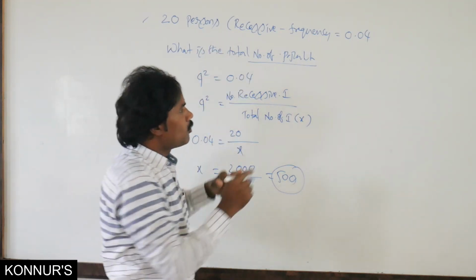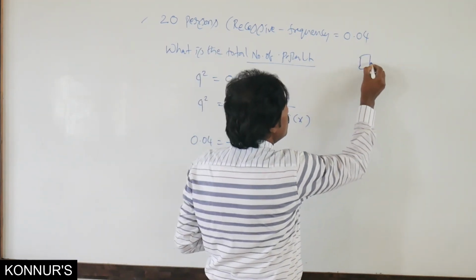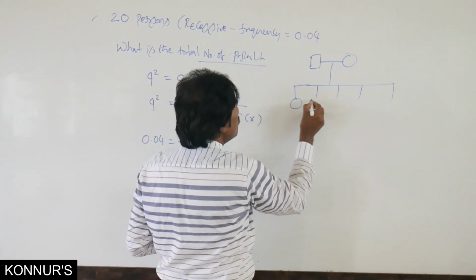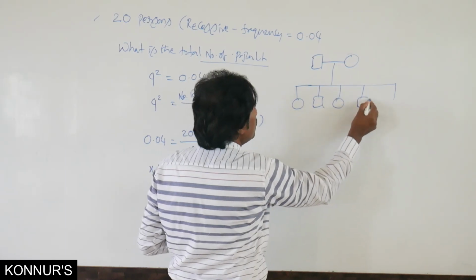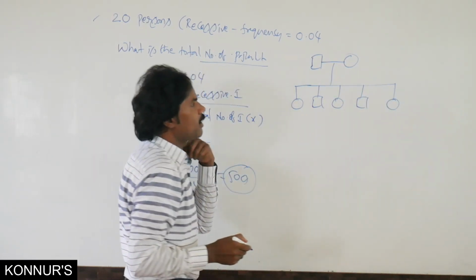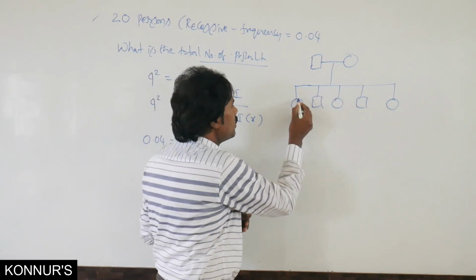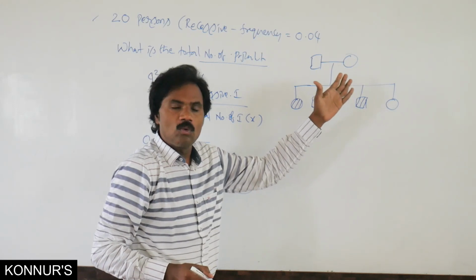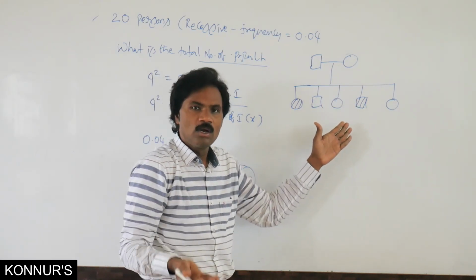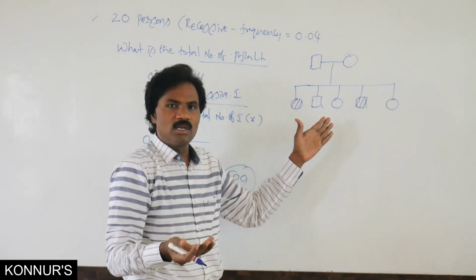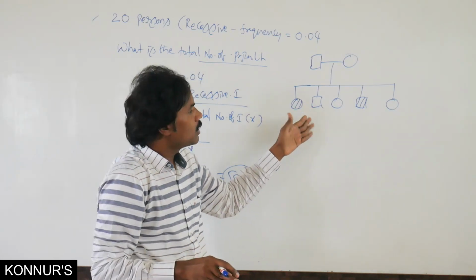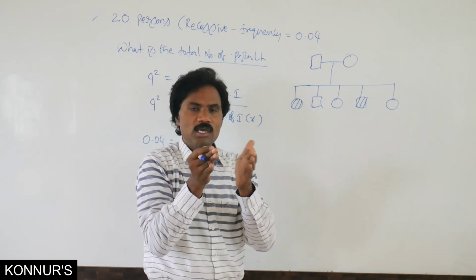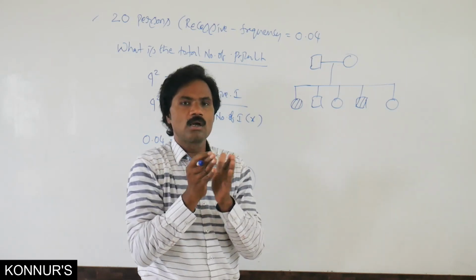Related to one more, suppose this pedigree analysis. In this pedigree analysis, 2 persons are affected. We don't know whether it is autosomal recessive, autosomal dominant, X-linked or Y-linked. But they have given options. The ear, that means the earlobe, of a particular organism.